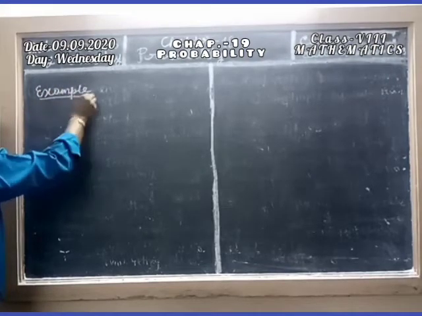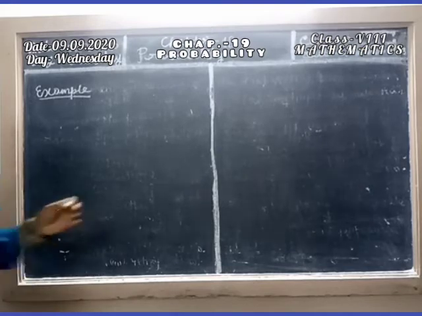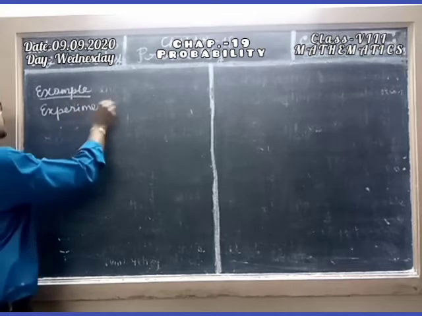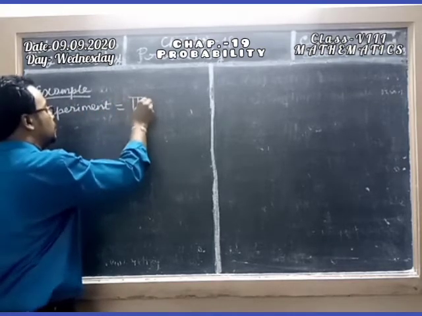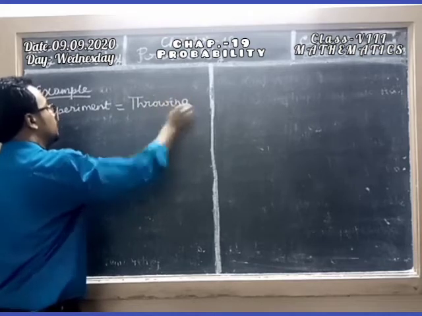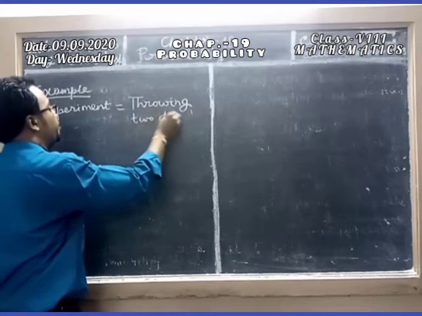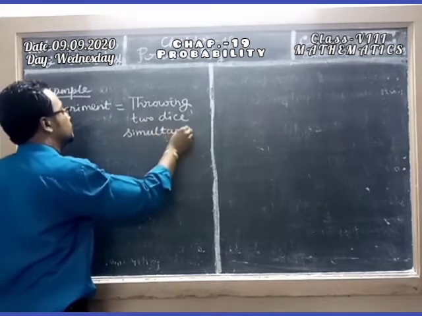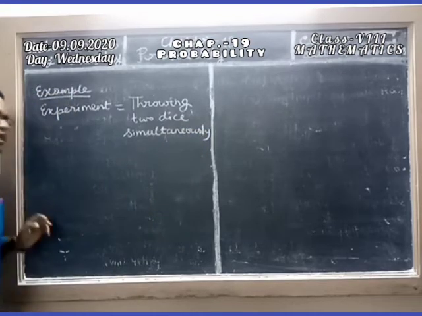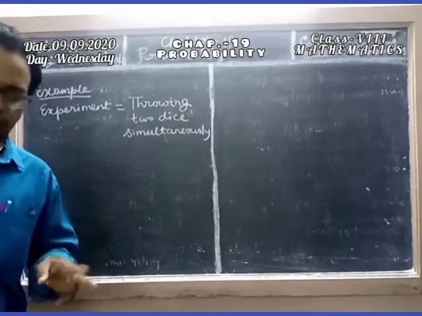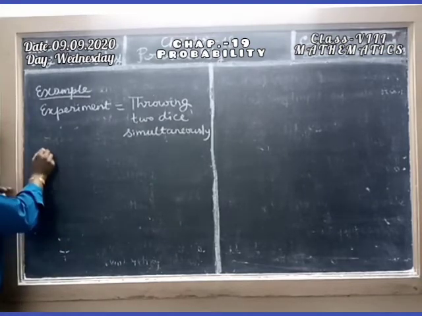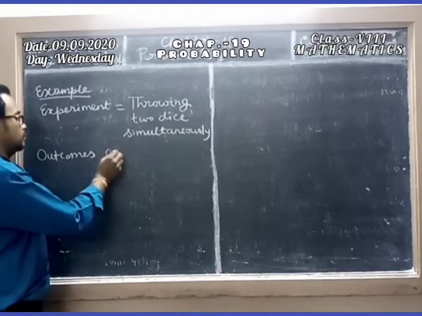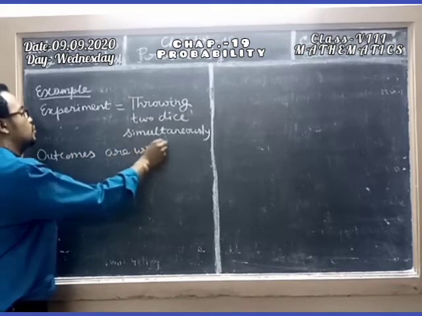Example: let us suppose the experiment is throwing two dice simultaneously. Clear, students? So we have two dice, we throw them, then the outcomes are written in the sample space.